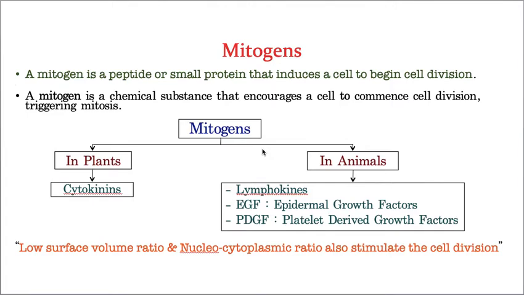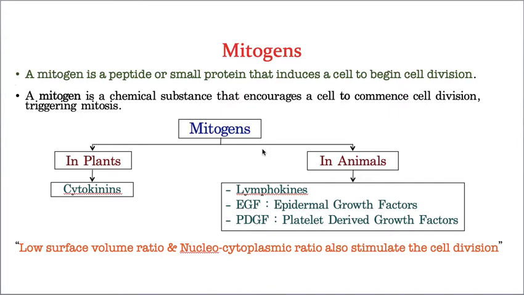I'll tell you a very simple example. When we are cutting some vegetables, just imagine you got a small cut in your finger. Then the cells present at the margin of that injury get activated, and these activated cells participate in cell division, which results in the healing of that particular injury.